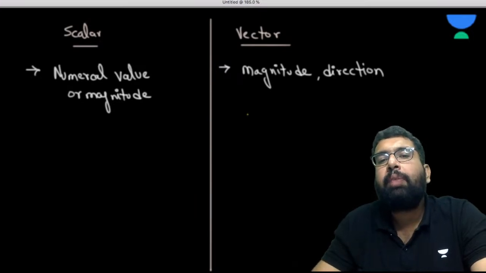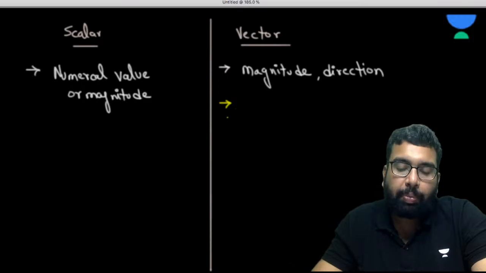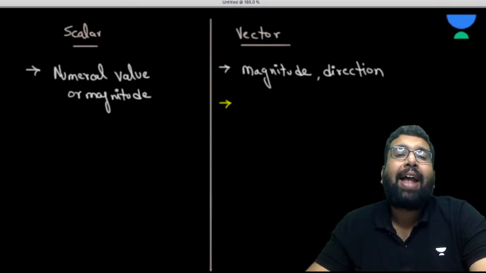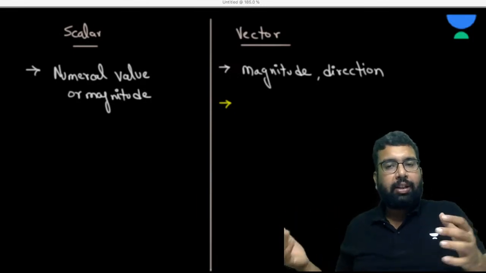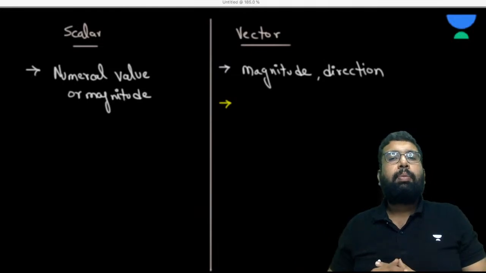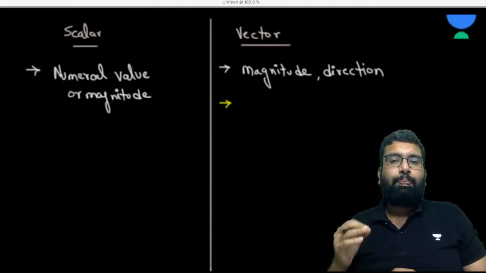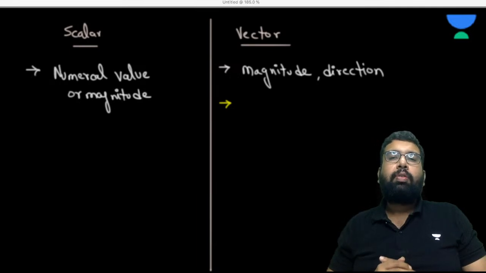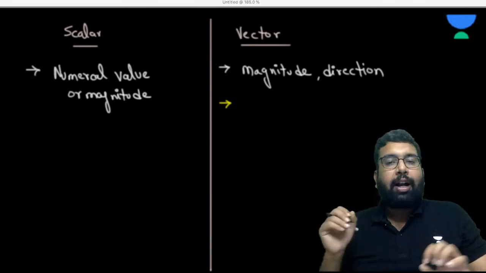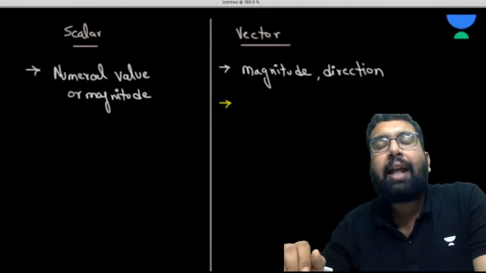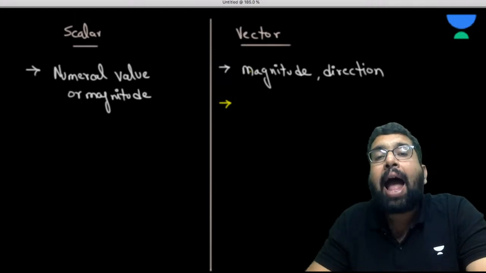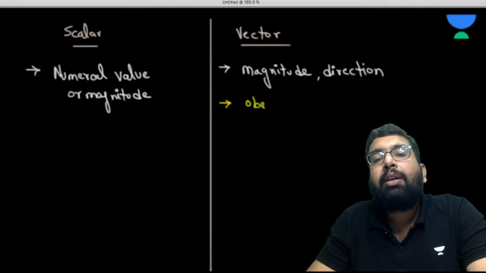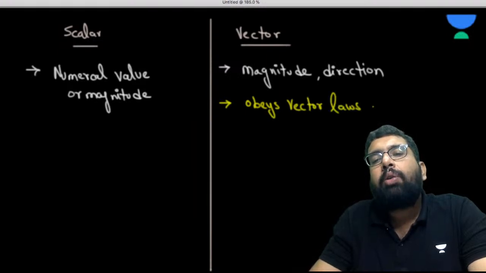One more thing is very important, and many students get confused in this. They think that any quantity which has direction and some magnitude is a vector quantity, but this is not the complete truth. There are many physical quantities which do have direction, but they are not vectors. One very necessary condition for a physical quantity to be called a vector is that it obeys the vector laws of addition.